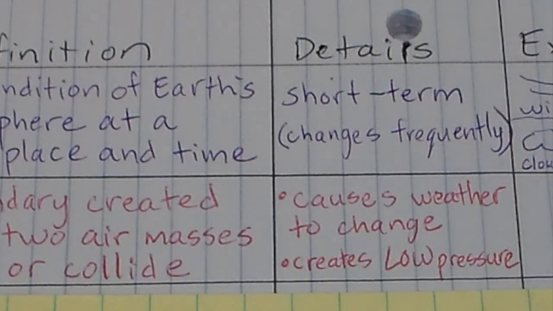And so we're going to remind ourselves, low pressure means air is rising. If air is rising, that means that air is going to be able to cool, condense, and make clouds. And so that's going to be a big role in creating storm systems.